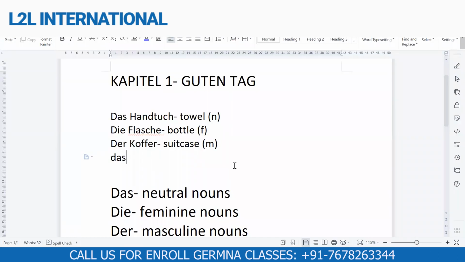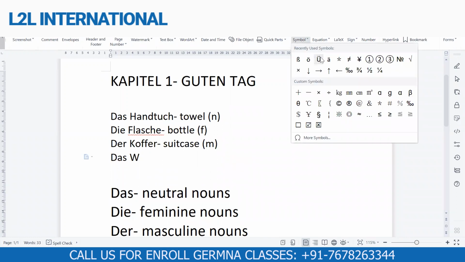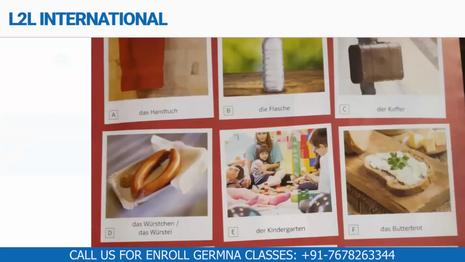Okay, so das Würstchen. I don't have the small ü in here, so I'm writing the capital Ü. Würstchen is sausage, basically. So Würstchen in German has been given a neutral gender. So remember, whenever you see Würstchen, that is a neutral gender in German.